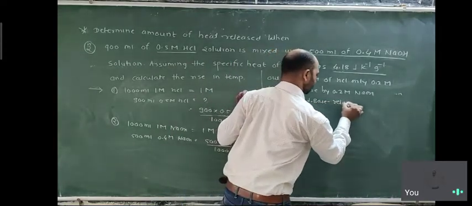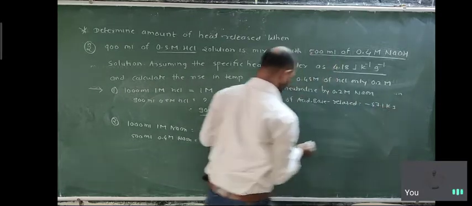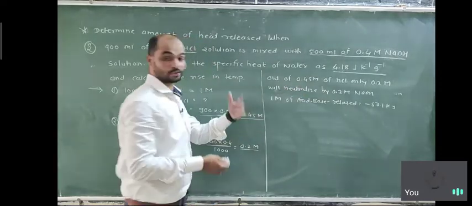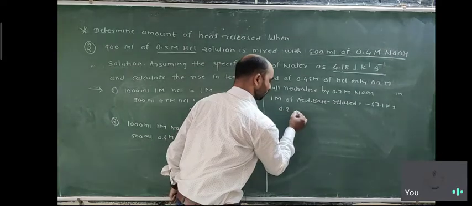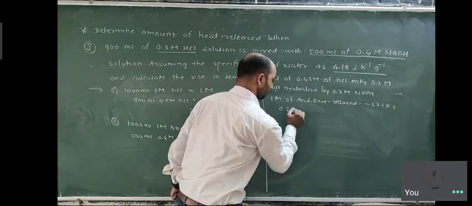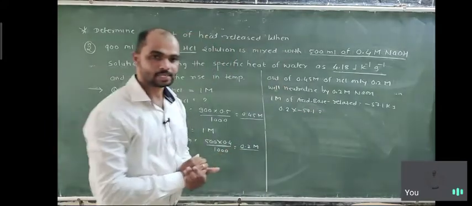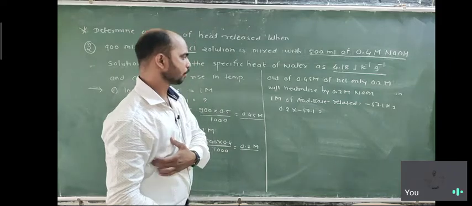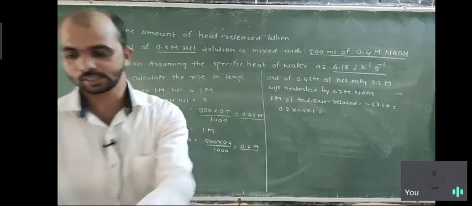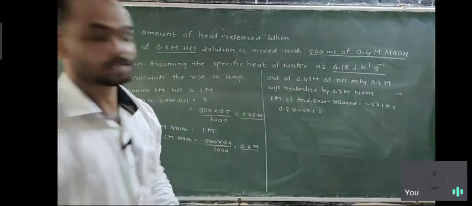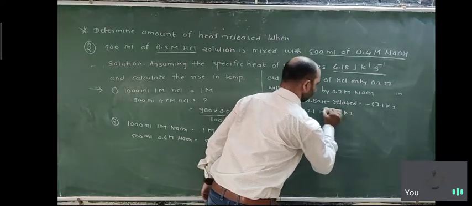You know, 1 mole of acid and base releases minus 57.1 kilojoule. Here only 0.2 will neutralize. So 0.2 into minus 57.1 is the heat released when 0.2 mole of HCl and NaOH neutralize together, and the answer is minus 11.4 kilojoule.